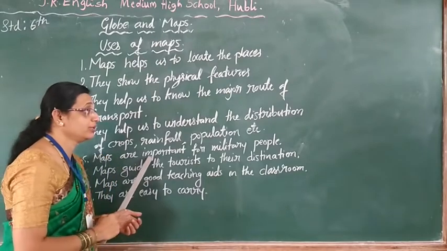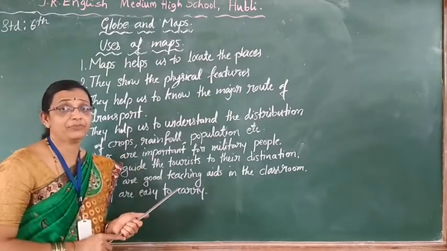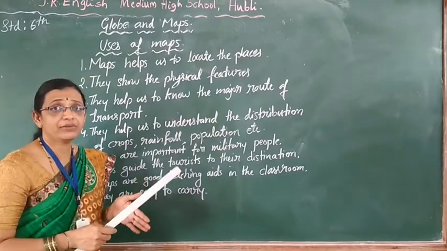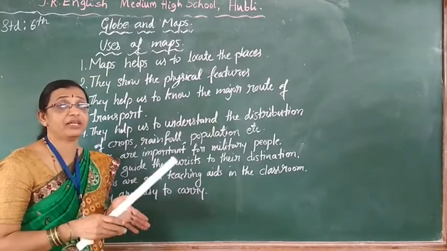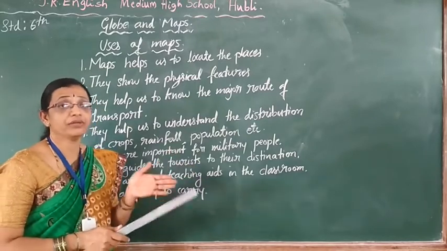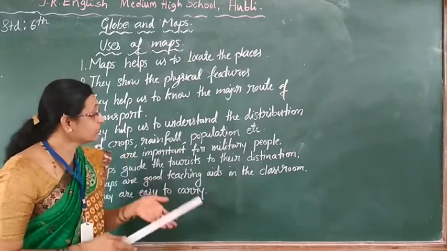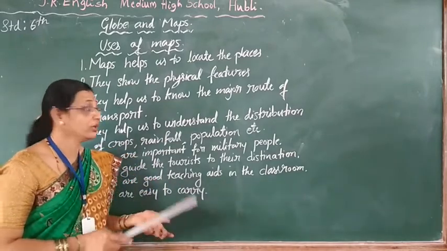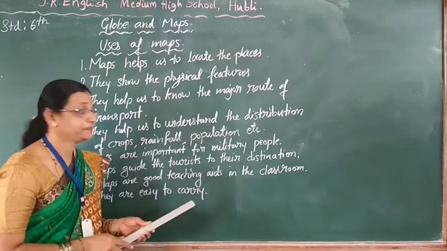That time they are using the maps. Map helps them with the routes. First they will find their location in the map, where they are. Then where this route goes, where the enemies may be. Like this way they calculate the enemy's places or their route by the maps only.